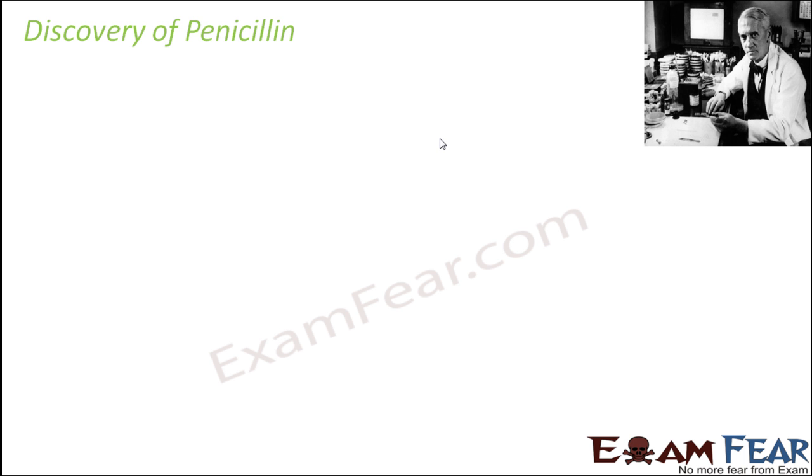Alexander Fleming was not performing specific experiments to discover an antibiotic. He was doing some other experiment with a bacteria, and it was just by accident, or just by chance, that he discovered there is something called antibiotic. There is something in a living organism that can kill the bacteria, and that is how penicillin was discovered. So penicillin was a chance discovery, which is also termed serendipity. Anything which is discovered by accident or by chance.